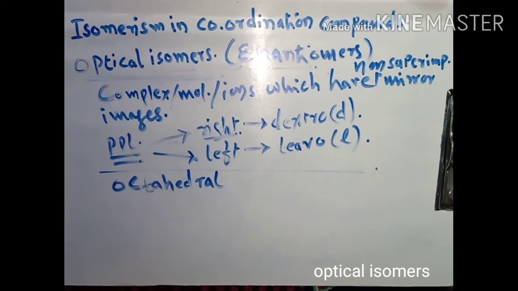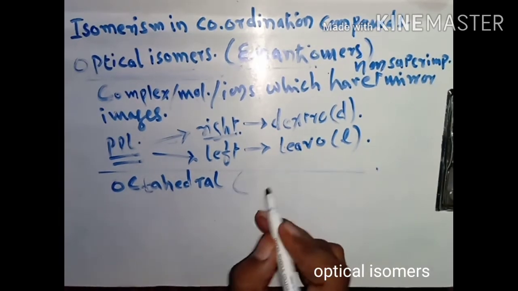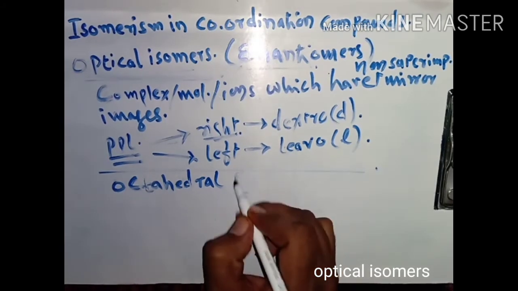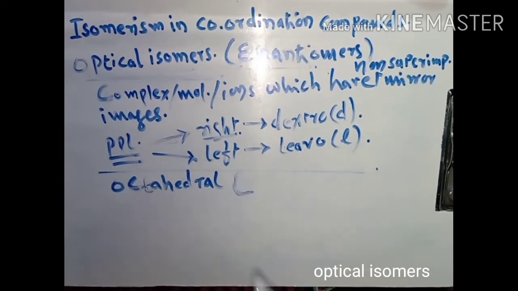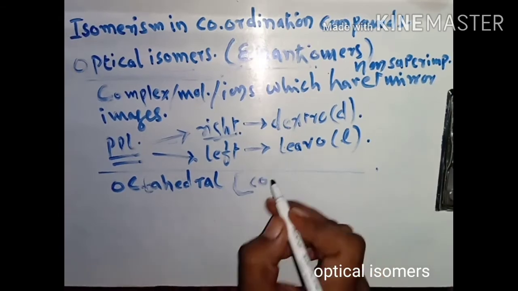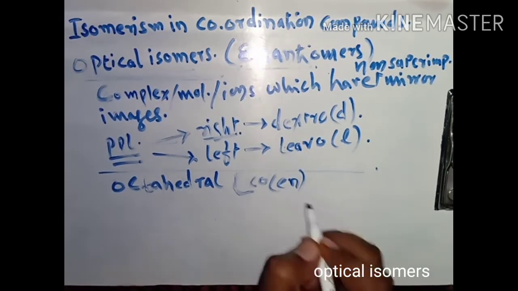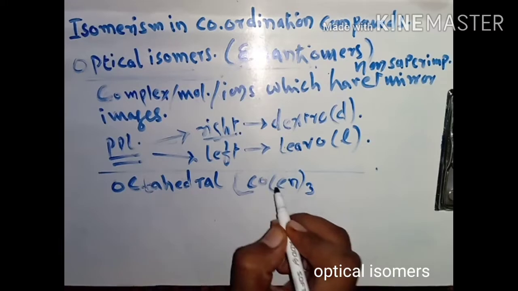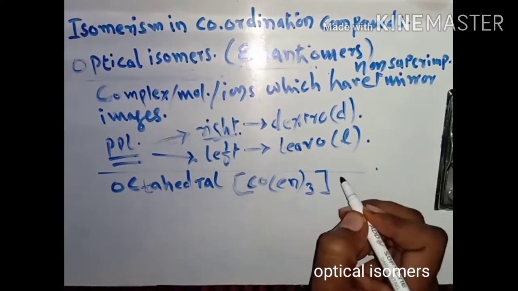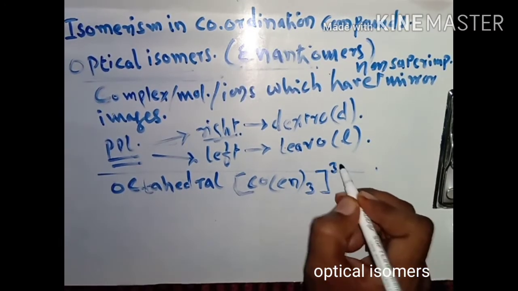So we shall take the example Co(en)3 3+, tripositive.